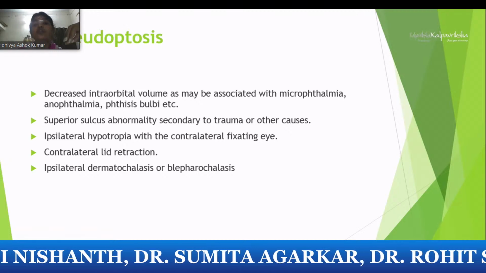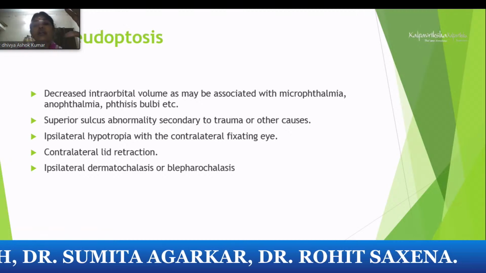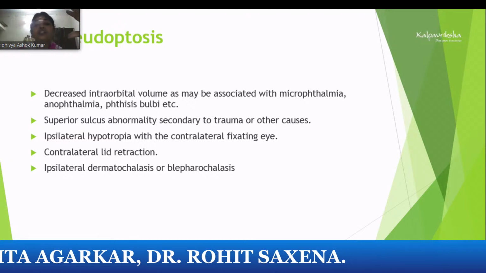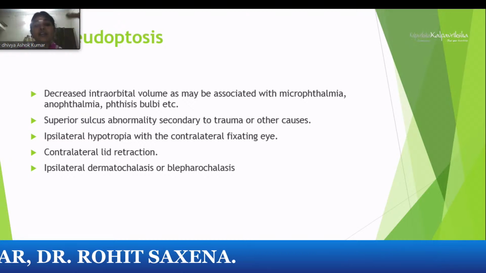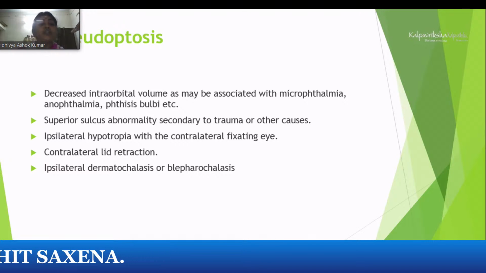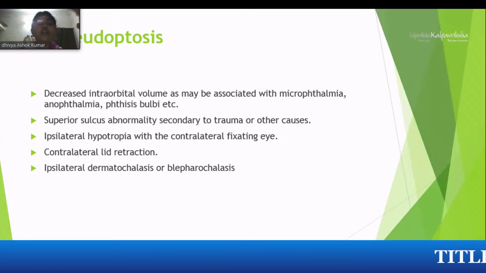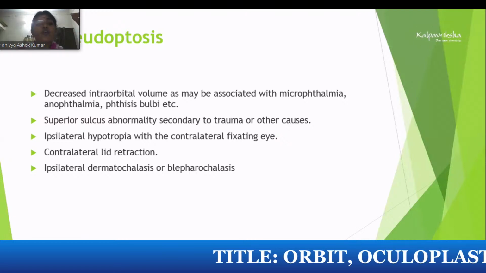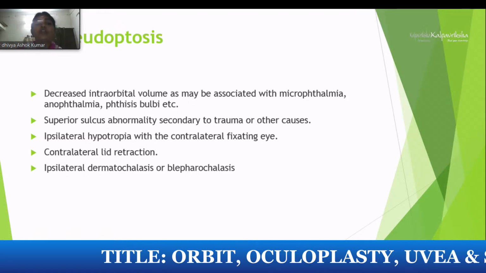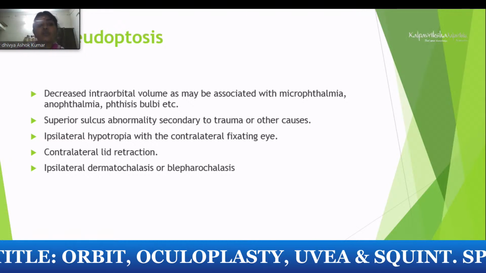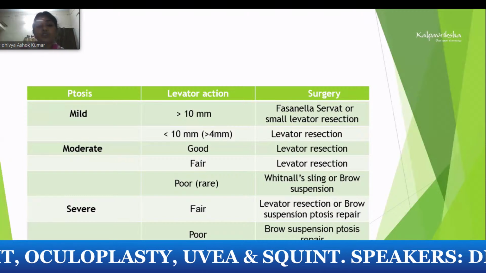Pseudoptosis is when there is no true ptosis, but because of another condition, the eye appears drooped. That is called pseudoptosis. What are the conditions? If the other eye is enlarged or there is contralateral lid retraction, ipsilateral dermatochalasis, or the globe is not intact. Suppose there is microphthalmia or a phthisical socket, those conditions can be seen as pseudoptosis.